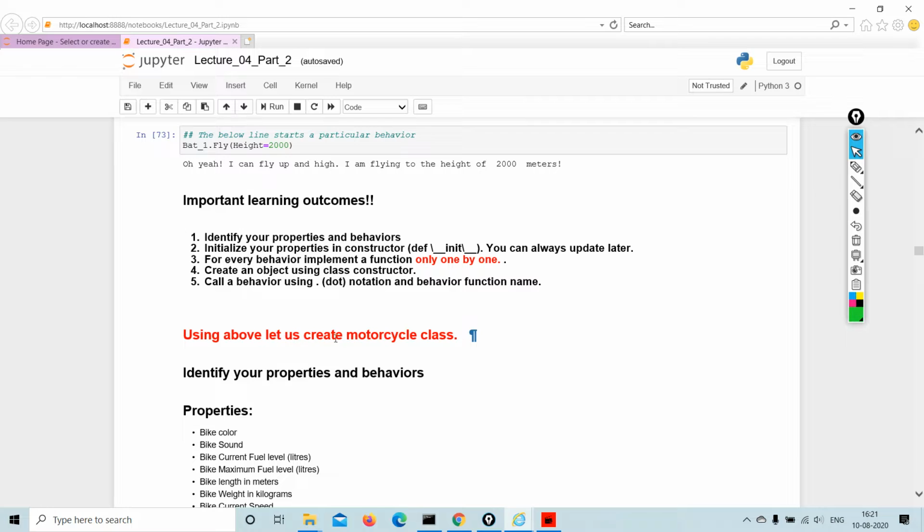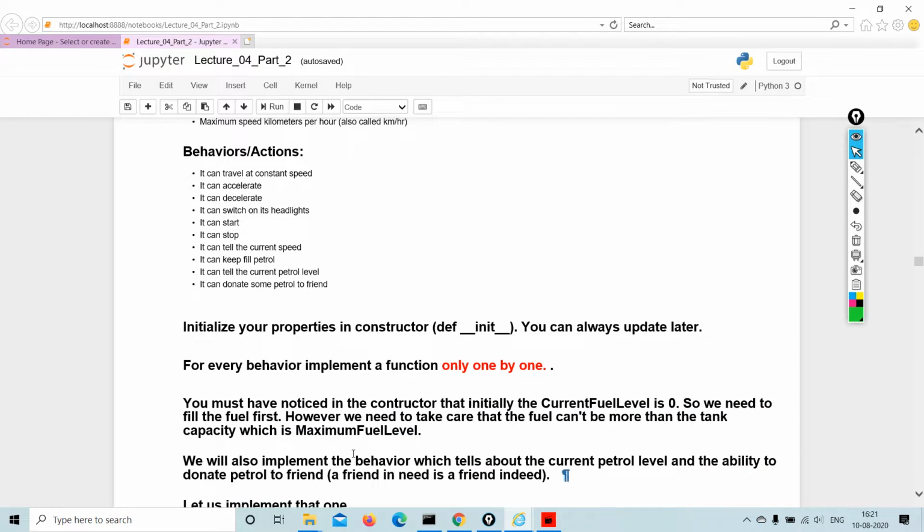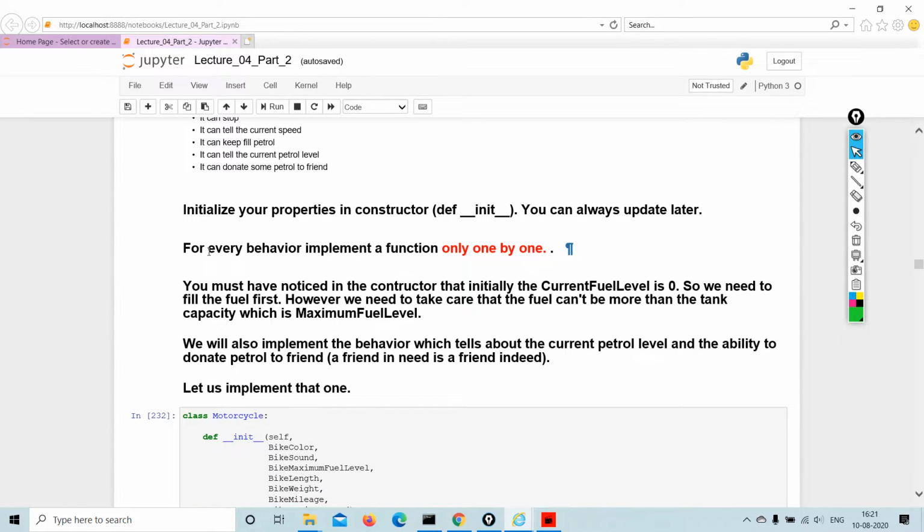Using the above, let us create a motorcycle class. Properties are these: bike color, sound, fuel level, meters, kilograms, speed, and so on and so forth. Actions: it can travel at a constant speed, accelerate, decelerate, switch. As I told you earlier, we will give different properties to it. It can start, stop, tell the current speed, fill petrol, tell the current petrol level, donate some petrol to a friend, and so on and so forth. So initialize your properties in the constructor, def __init__. You can always update later. For every behavior, implement a function one by one.